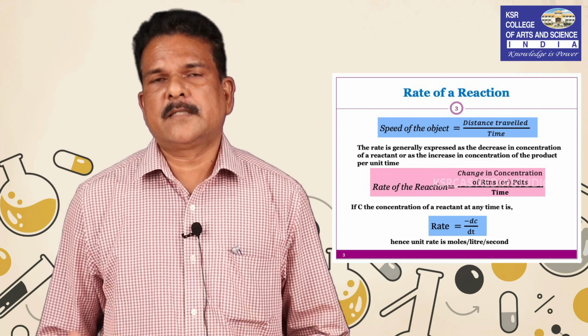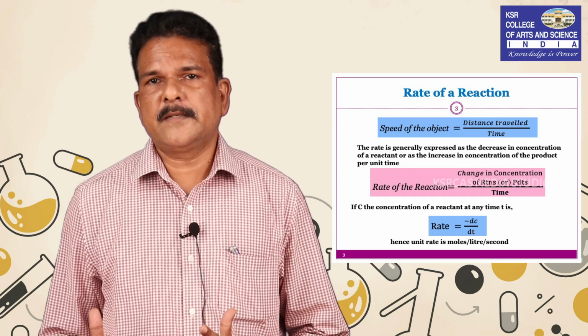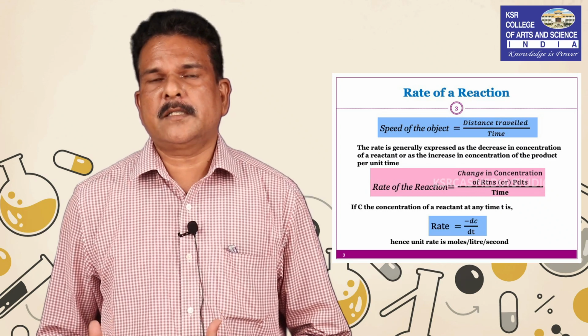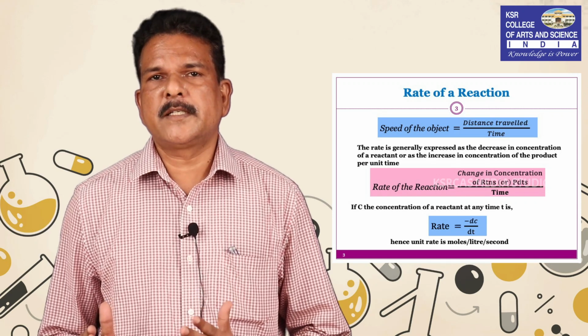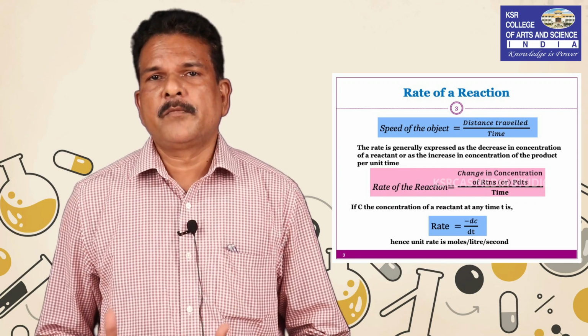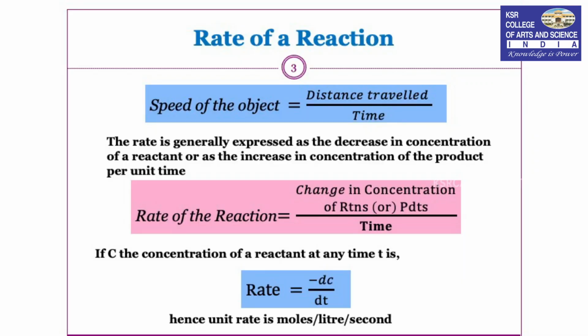Then how do we write it in the form of a rate equation? Change in concentration is dC, divided by the small change in time, dt. So it is a small change in concentration per small change in time. In the case of the reactant, the rate of the reaction carries a negative sign, so rate is equal to minus dC by dt. If you are considering the product concentration, it carries a positive sign, so rate is equal to plus dC by dt.